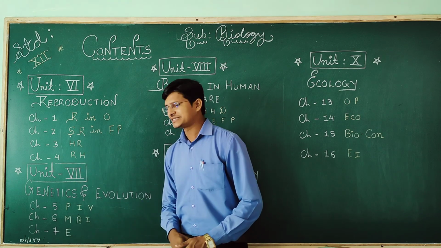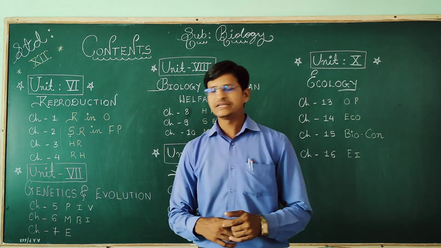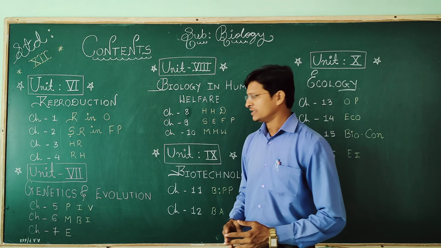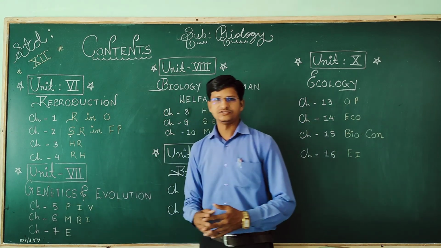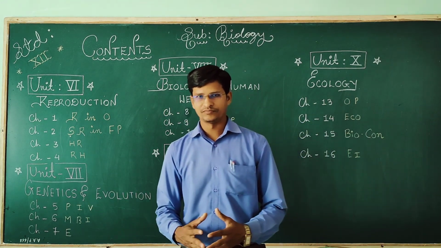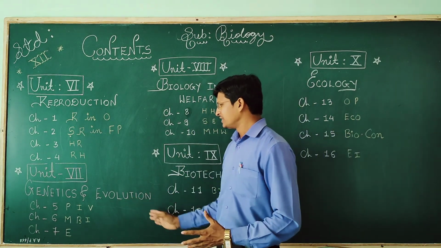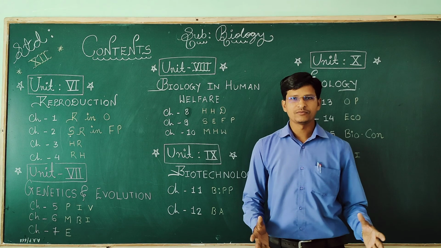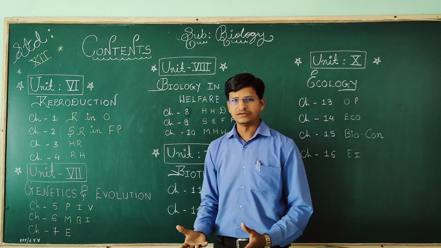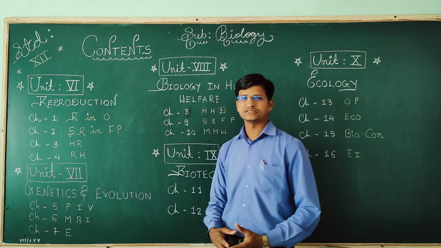Now unit number 7 is about genetics and evolution. Here, generally, how DNA is formed, its replication, its transcription, and evolutionary theory, Charles Darwin, even Mendel's theory, that also we will discuss in these chapters.